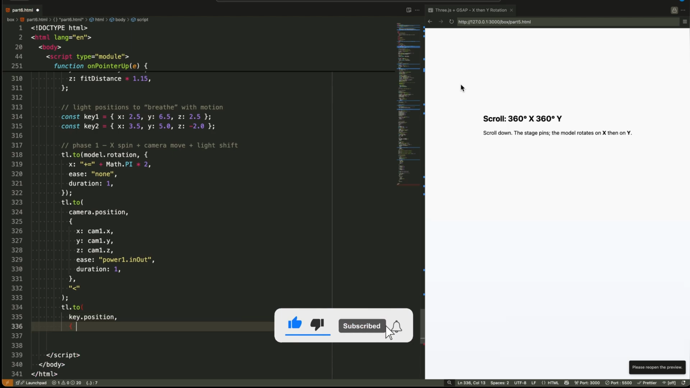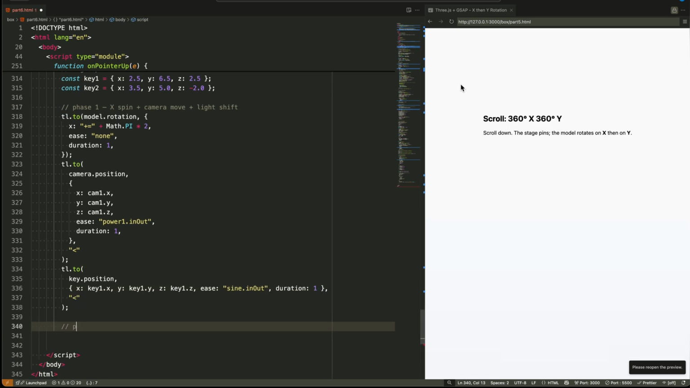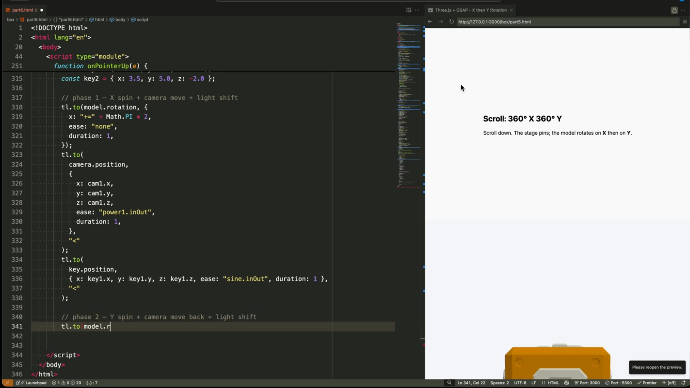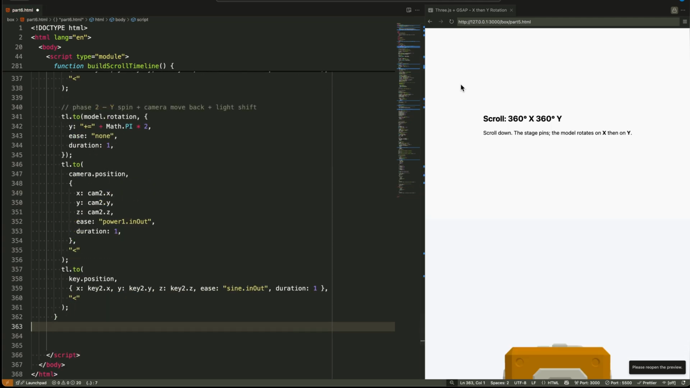Phase 2 repeats this pattern. Another full spin but around the y-axis while the camera moves to cam2 and light shifts to key2. The identical timing through the less than symbol keeps all animations perfectly synchronized. This two-act structure creates a complete product showcase, horizontal spin, revealing all sides, then vertical spin, highlighting top-bottom features.